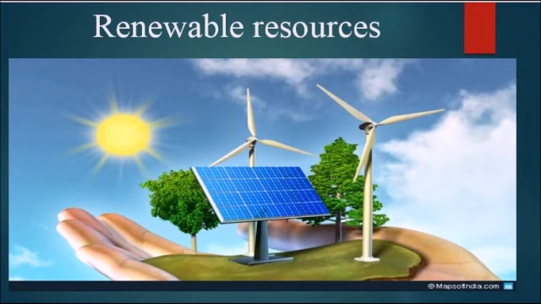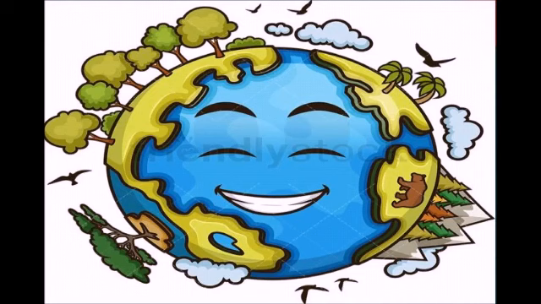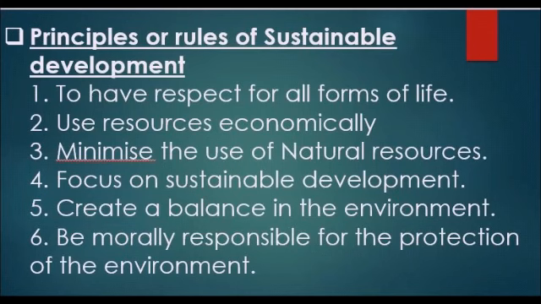We all know that we take things for granted. We think that resources are available in plenty, and so we can use them as we like. But we need to know that whatever renewable resources we are using, everything has a particular limit. We cannot deny the fact that resources can become exhausted at any point of time. That's why sustainable development is very important.